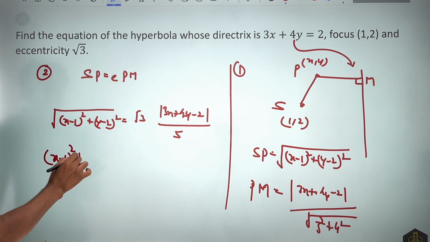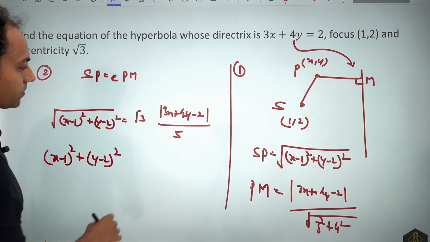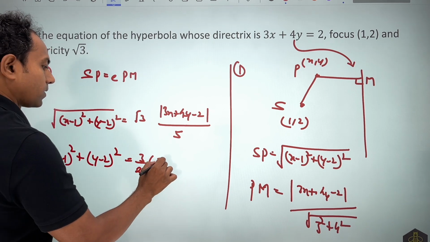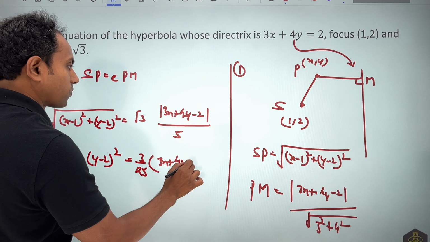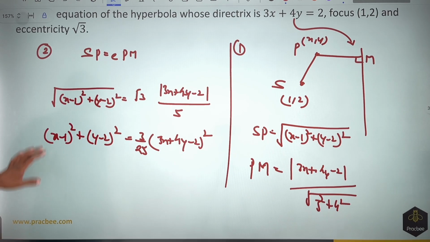So this will become x minus 1 whole square plus y minus 2 whole square is equal to 3 by 25 times 3x plus 4y minus 2 whole square. We can simplify this and get the final answer.